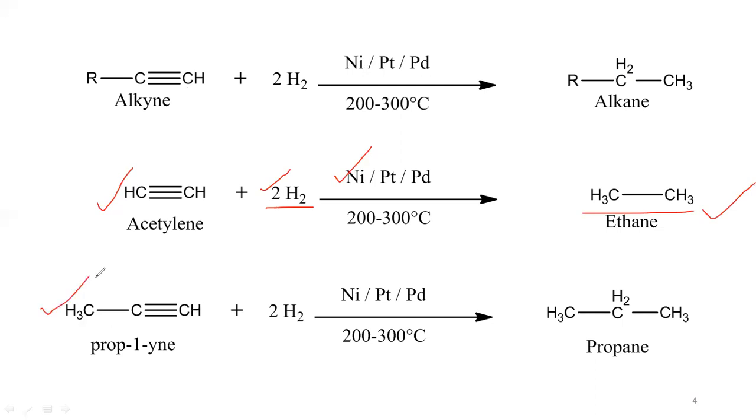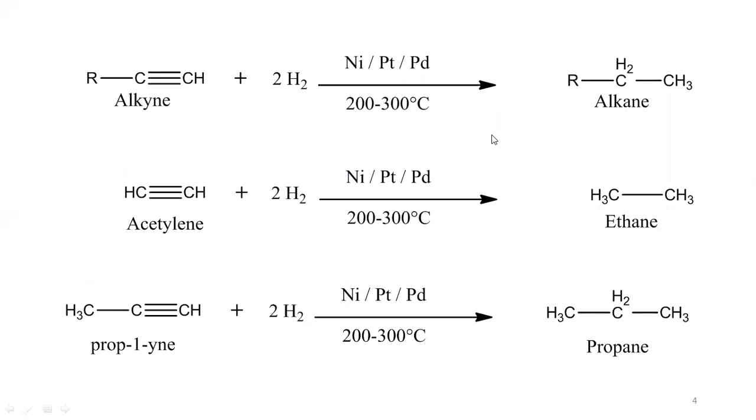Another example here, you can see propyne. So propyne, it is the alkyne compound, which on reaction with hydrogen gas in presence of catalyst. So here also we have to use the 2 moles of hydrogen gas, because we have to reduce the two pi bonds. So each triple bonded carbon atom takes the two hydrogens so that it becomes alkane, that is propane.